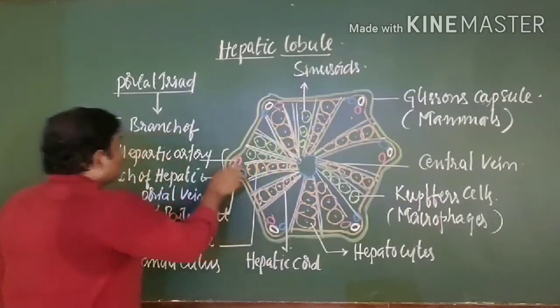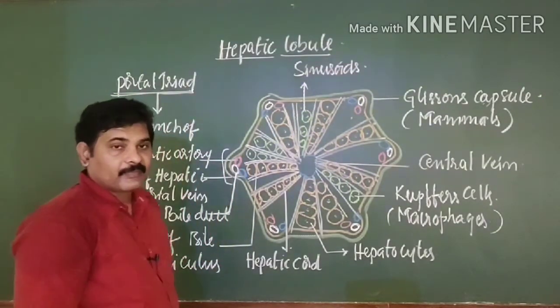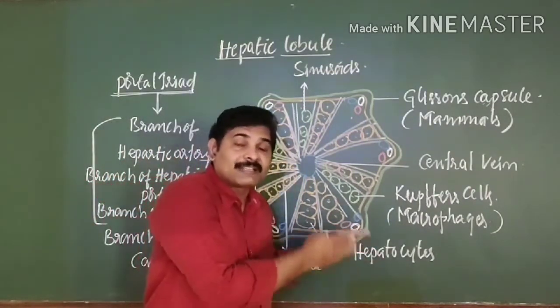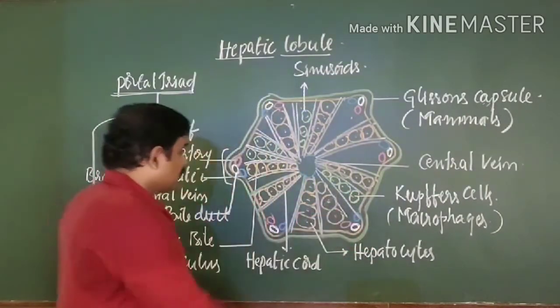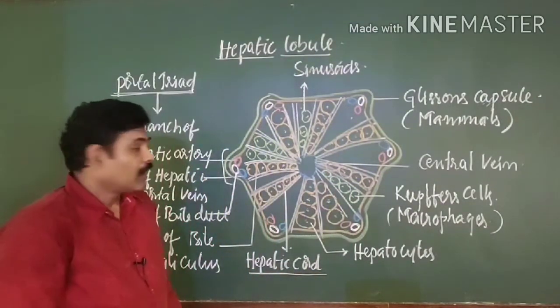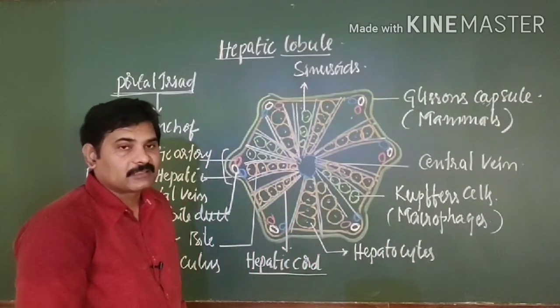All three together are known as the portal triad system. Within this, the hepatocytes or liver cells are arranged in cords, known as hepatic cords.